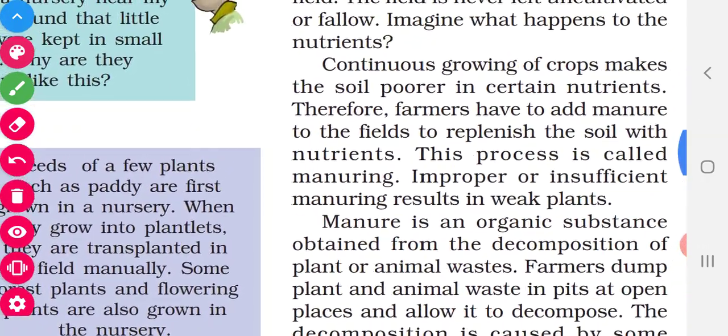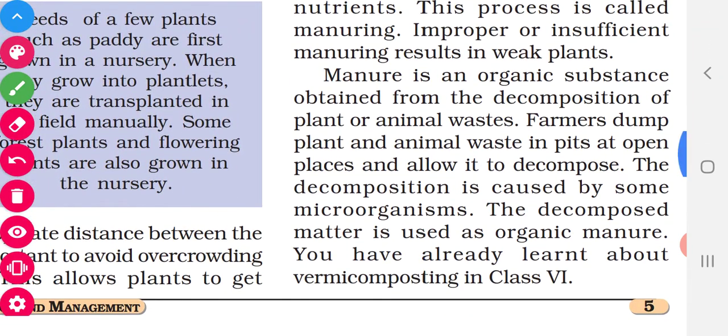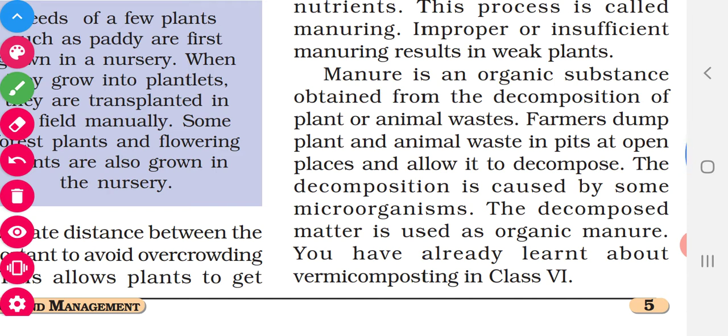Then see, so what happens? I have told you about the preparation of soil, no? So what will they do in preparation of soil? They will loosen the soil. On loosening, what happens? The roots may breathe easily. Like that, manure also helps to loosen the soil. It also increases the porosity of the soil. So small pores will be opened in the soil and the roots may breathe easily.